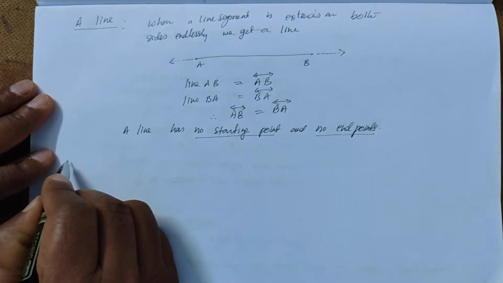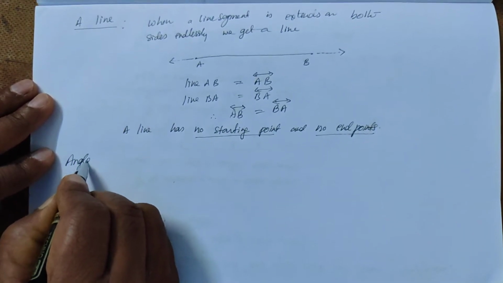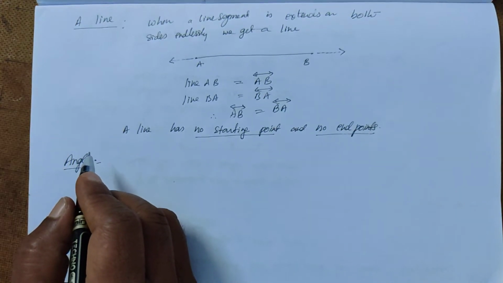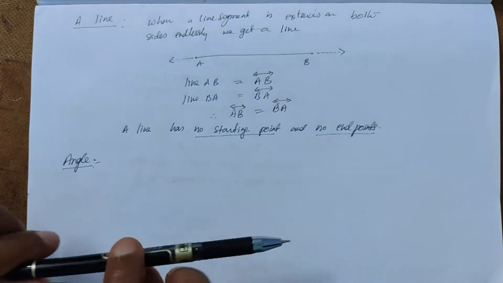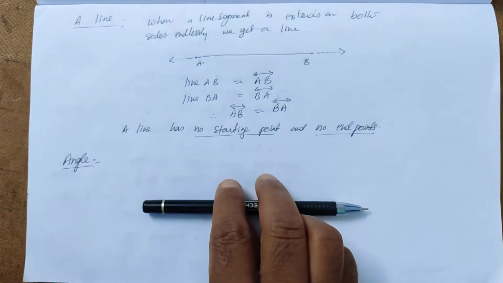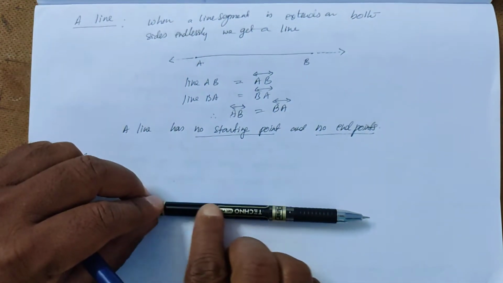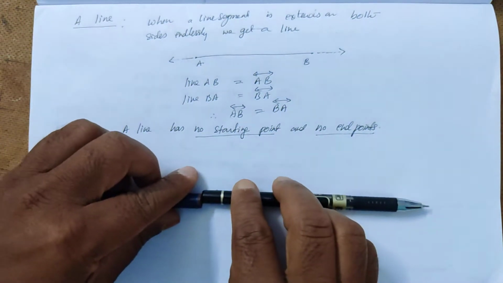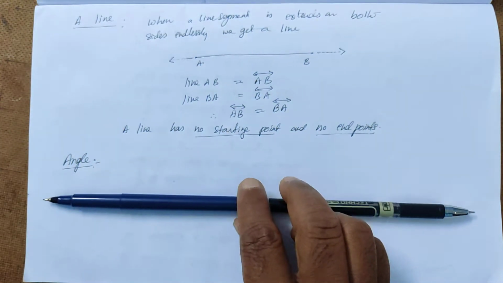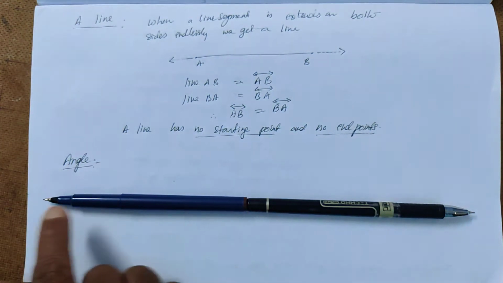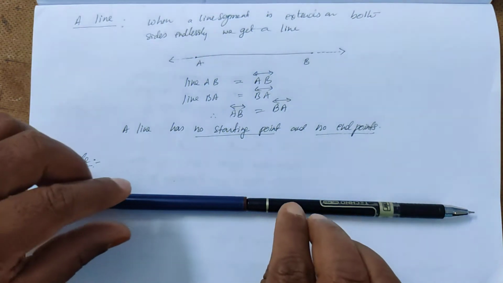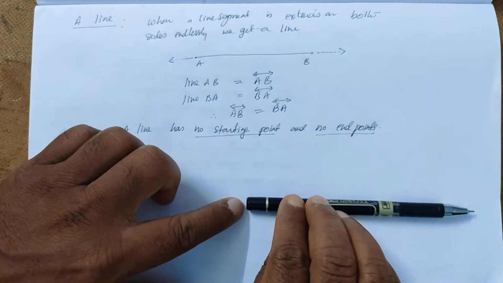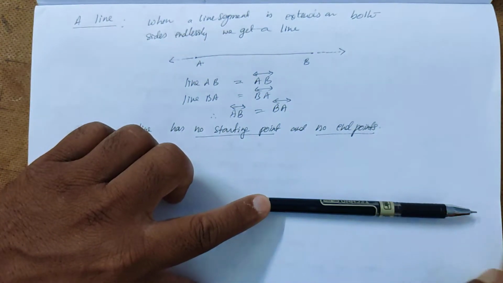Now, angle. What is an angle? Let it be a line, moving toward this side and also this side. If you remove this part, what remains is a part of the line, which we call a ray. It is moving toward this.